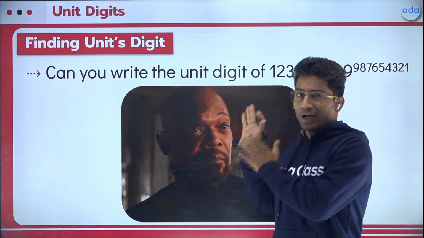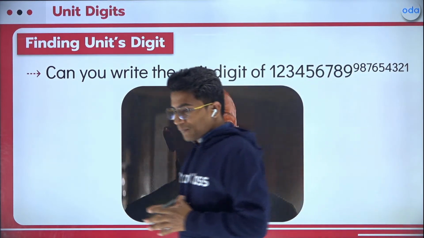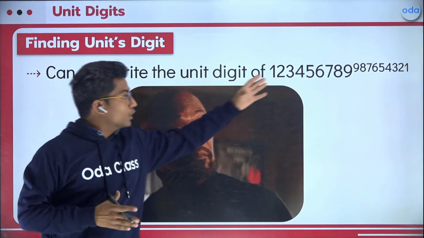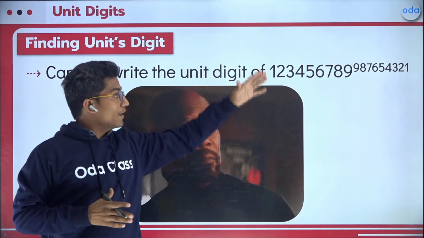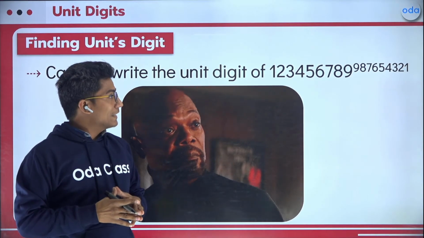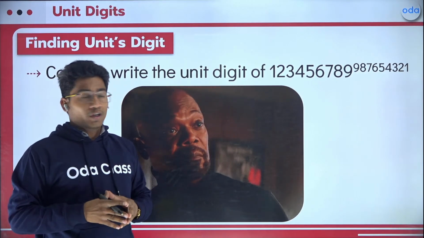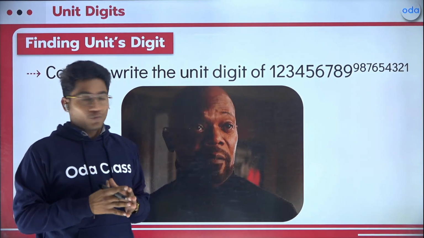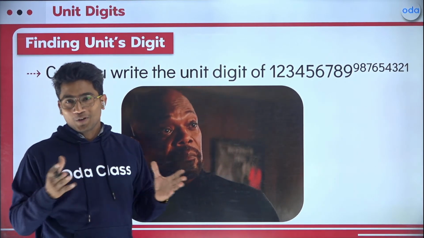That's what we are here for. So today I will be telling you that if I have this number, 1, 2, 3, 4, 5, 6, 7, 8, 9, raised to the power 9, 8, 7, 6, 5, 4, 3, 2, 1, and I ask you what the unit digit will be, you can comment down below what your expression would be, right?